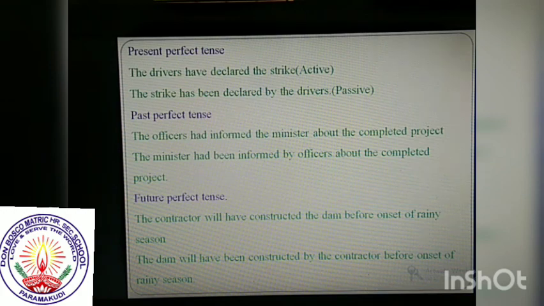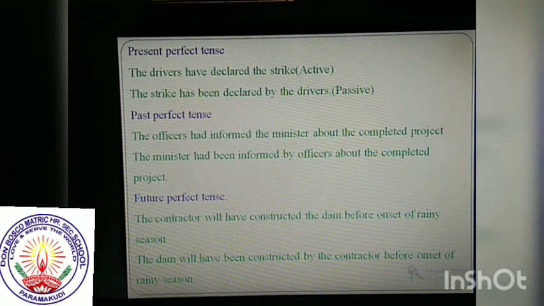Next, past perfect tense. The officers had informed the minister about the completed project. Had plus verb 3 form. Subject plus had plus verb 3, this is the past perfect tense form. So we have to interchange the subject, the minister.